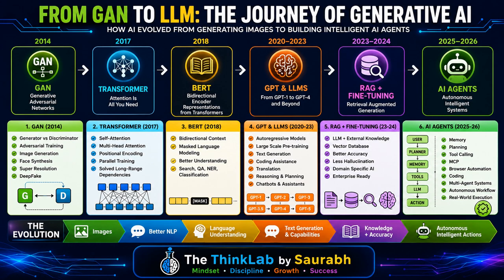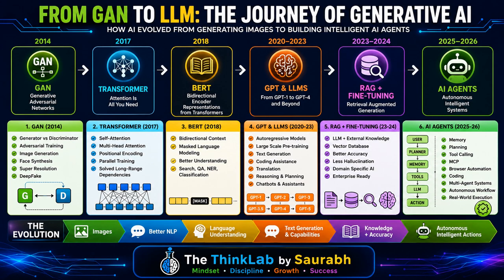There are lots of applications of GAN, like AI generated faces, deepfake, super resolution, image restoration, AI art. However, GAN only works well for image generation. They could not understand language. So researchers needed a completely different architecture, right?